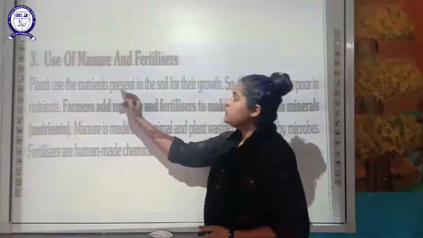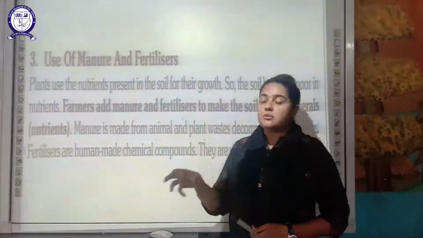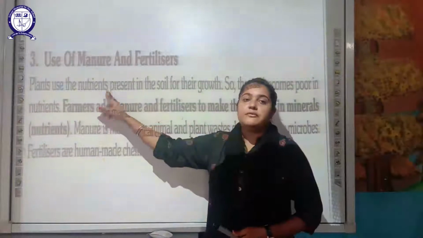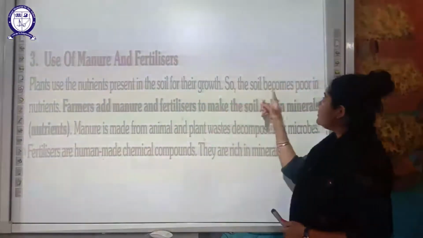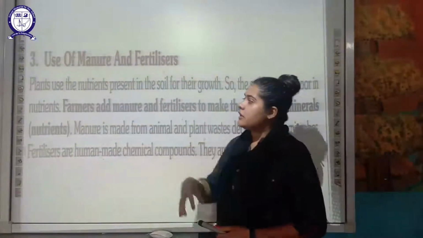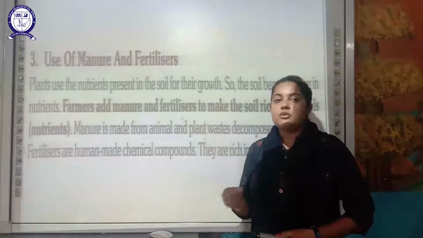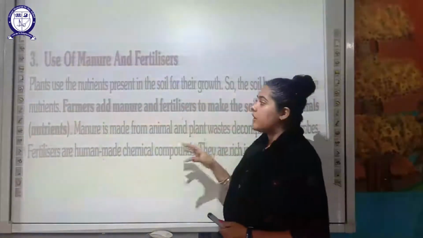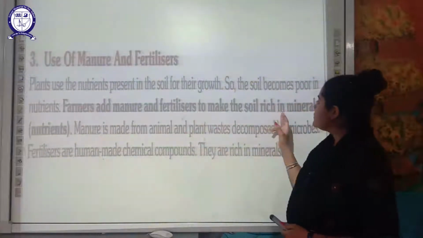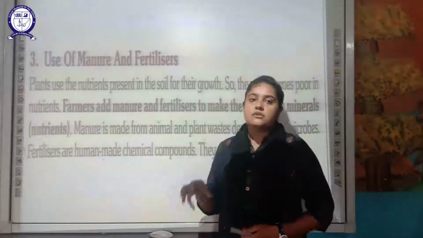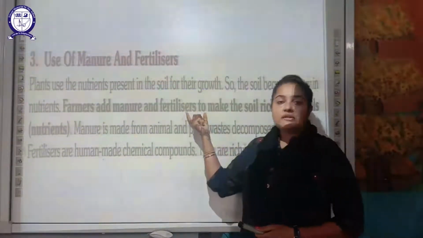Plants use the nutrients which are present in the soil for their growth. As we have discussed, they absorb these nutrients from the soil with the help of their roots, which is required for growth. So the soil becomes poor in nutrients. If one crop has already grown, the nutrient level will decrease. So what happens? The farmers will add manures and fertilizers to make the soil rich in minerals or nutrients.